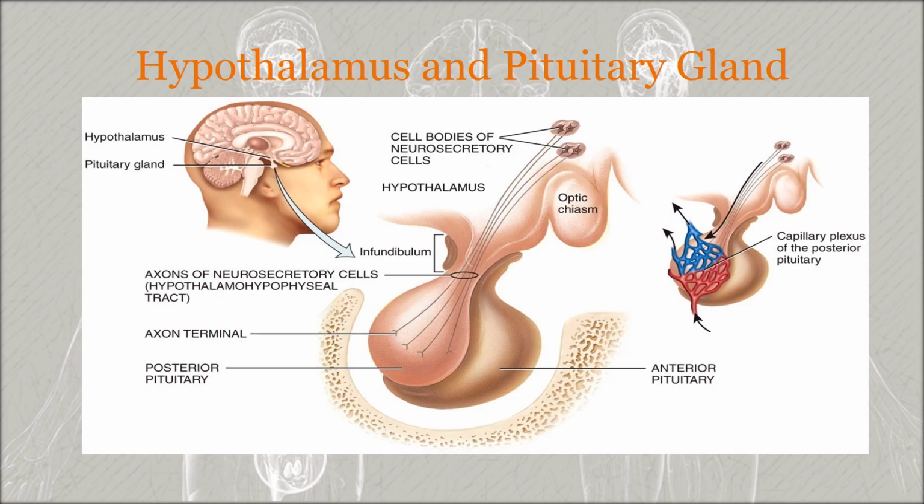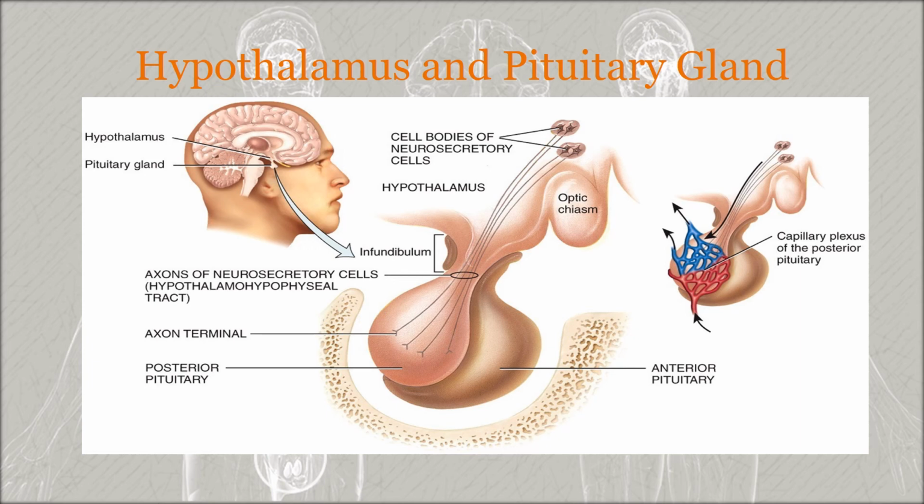In this image, you can see the axons of the hypothalamic neurosecretory cells, and these cells form the hypothalamo-hypophyseal tract, which extends from the paraventricular and supraoptic nuclei to the posterior pituitary. After production in the cell bodies of the neurosecretory cells, oxytocin and antidiuretic hormone are packed into secretory vesicles, which move by fast axonal transport to the axon terminals in the posterior pituitary, where they are stored until nerve impulses trigger exocytosis and the release of the hormone. That is, oxytocin and antidiuretic hormone are synthesized in the hypothalamus.